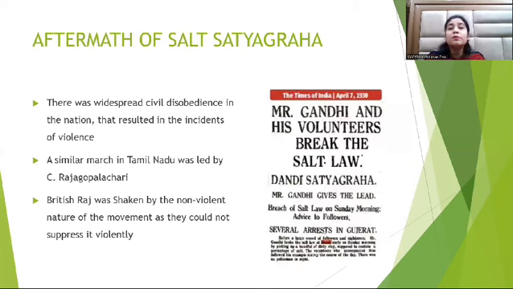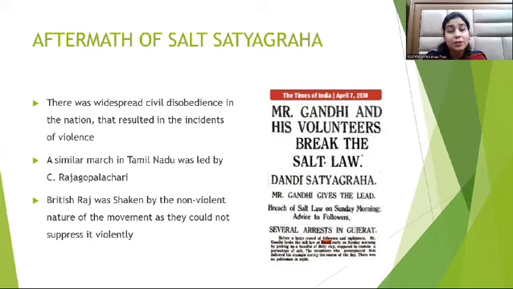Then the aftermath of the Salt Satyagraha: what was the impact? Nearly 60,000 Indians along with Gandhiji were arrested, and there was widespread civil disobedience in the nation, which also resulted in violence in areas like Karachi and Kolkata. Then the followers of Mahatma Gandhi started raising their voice against various other laws, like the Chaukidari law and the farm laws. A similar march to Dandi was also organized in Tamil Nadu, and it was led